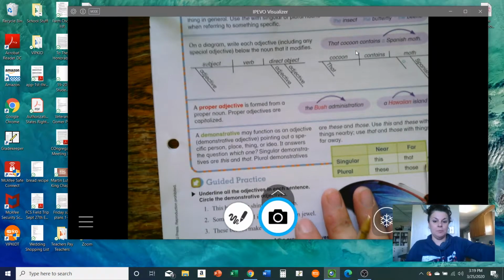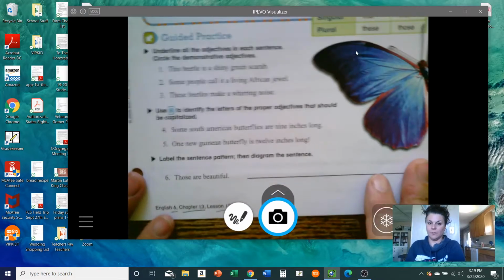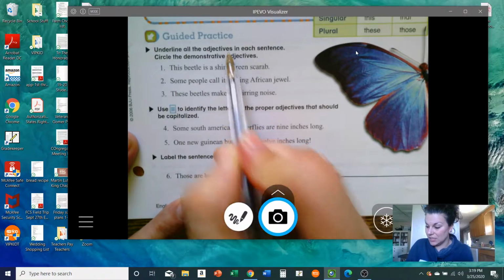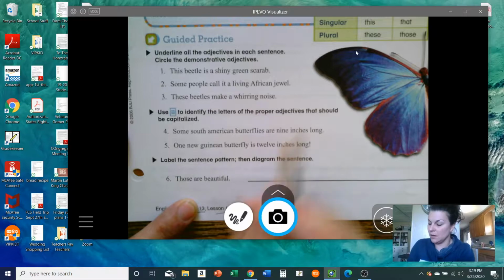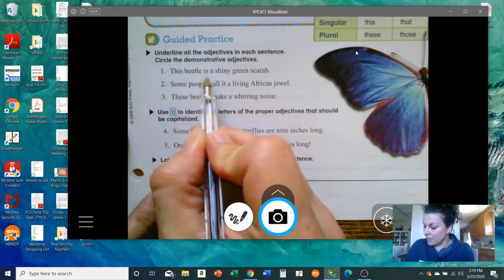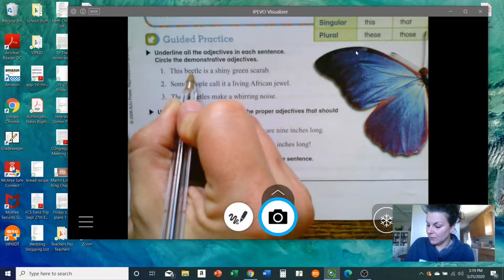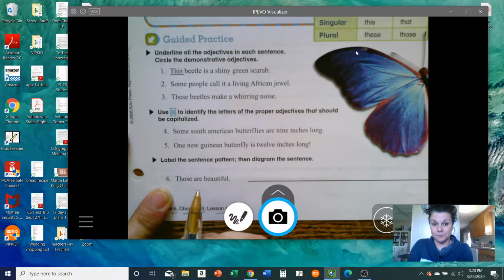So let's look at the guided practice. Okay. We're to underline all the adjectives in each sentence and circle the demonstrative adjectives. Okay. So number 1, this beetle is a shiny green scarab. This describes beetle.